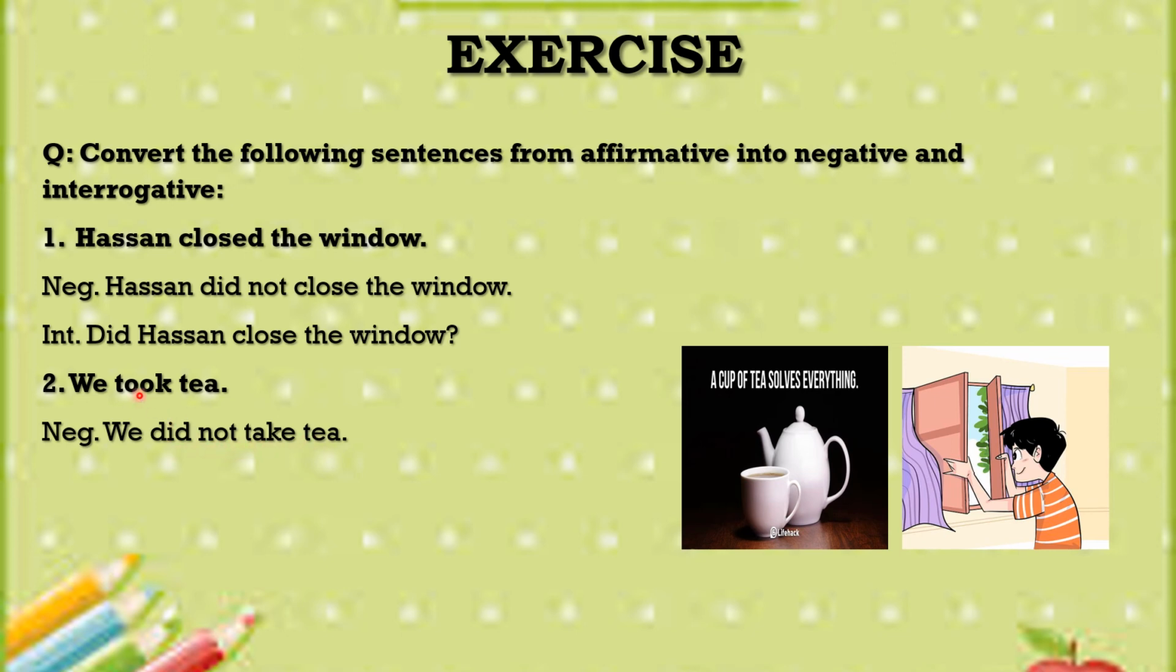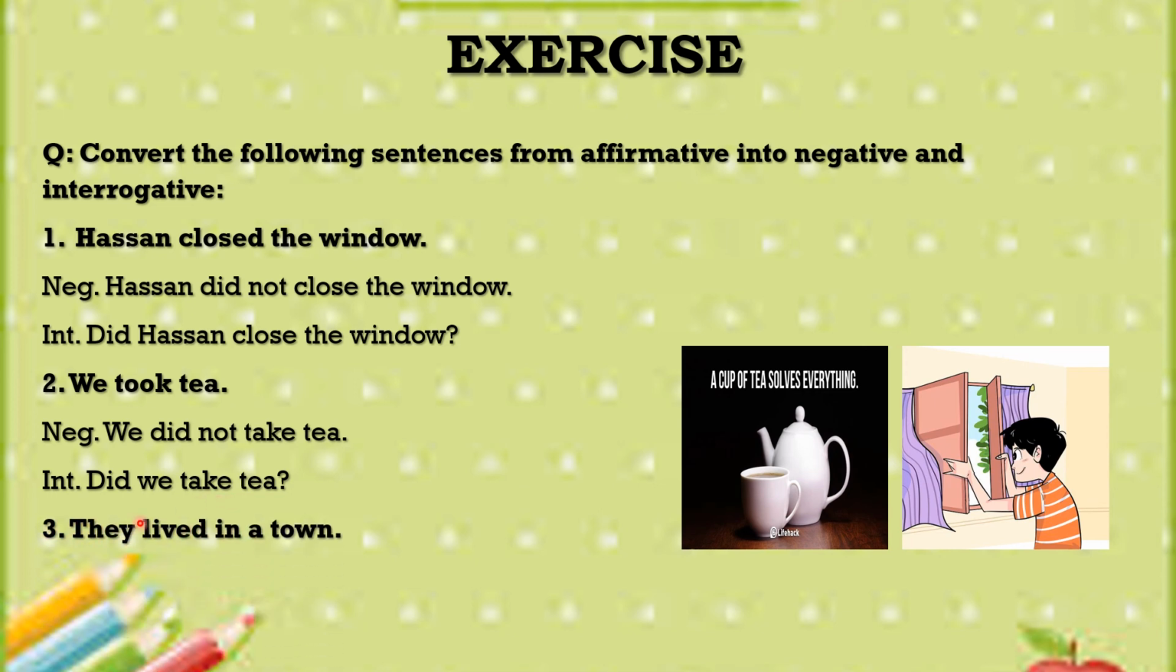The given verb was took, which was in the affirmative sentence, but while converting it into its negative form, I have put the first form of the verb, which is the rule that after did not, you always put the first form of the verb. Here is its interrogative form, which is, did we take tea?